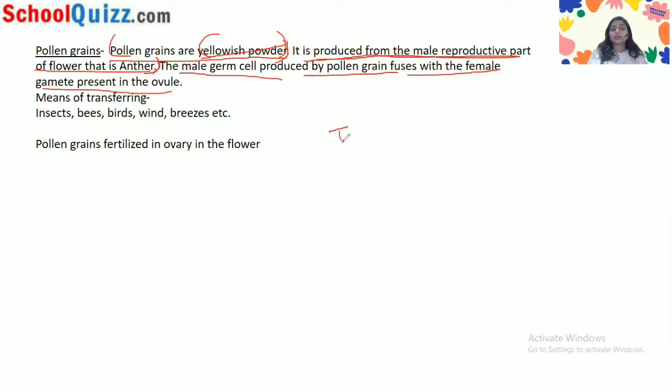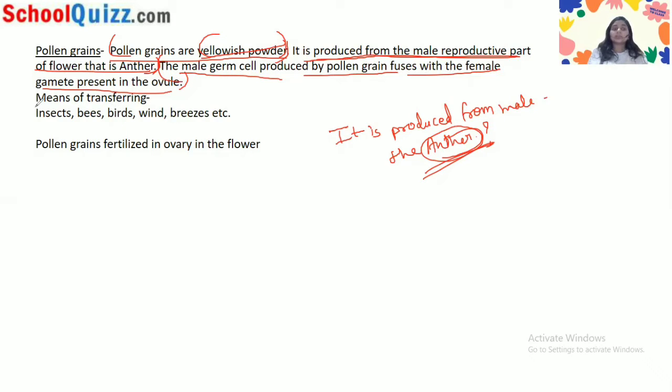See, if you write here only that it is produced from the anther, then what is the anther? You don't complete your answer. This is like an incomplete answer. So you have to tell them that it is produced from the male reproductive part, which is the anther. Right? So the male germ cell produced by the pollen grain fuses with the female gamete in the ovule. You already know this, and you have to tell them also.